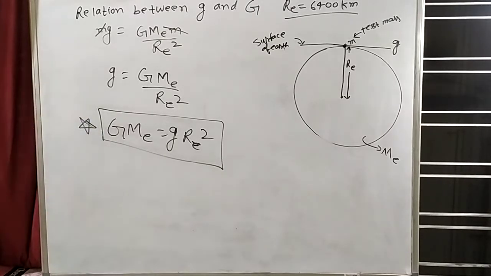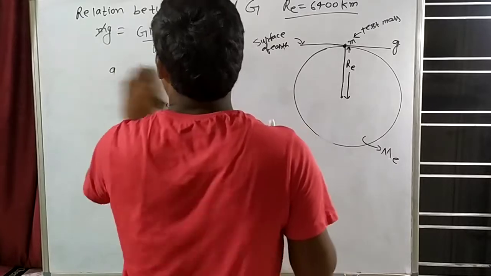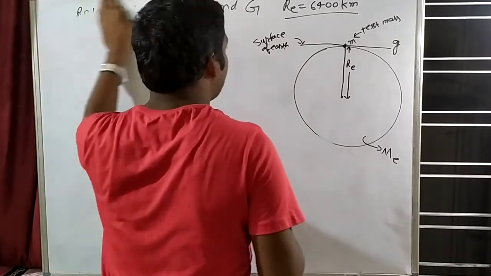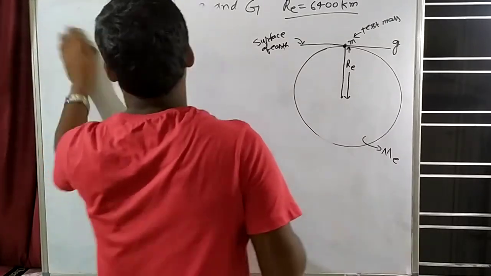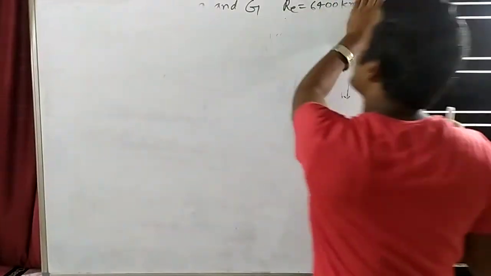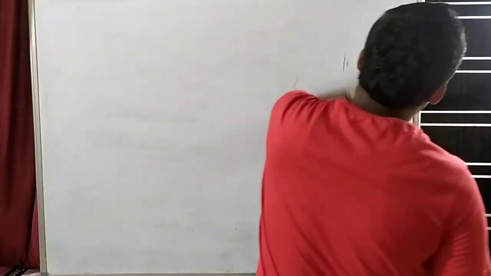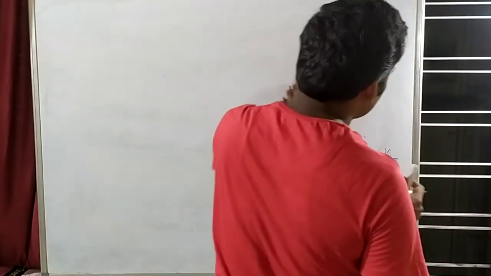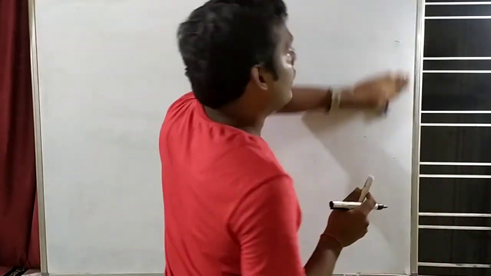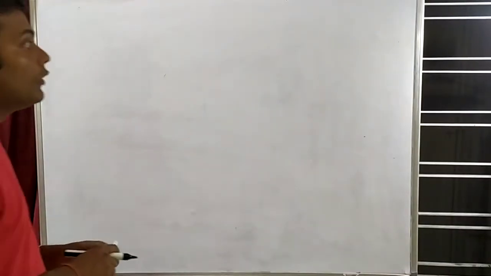Now I am taking the second topic. Now see, what is a small g? A small g means acceleration due to gravity. This small g can change its value. A small g is not fixed. Capital G is fixed. Capital G is what? Universal gravitational constant. That is fixed. But a small g can change its value.